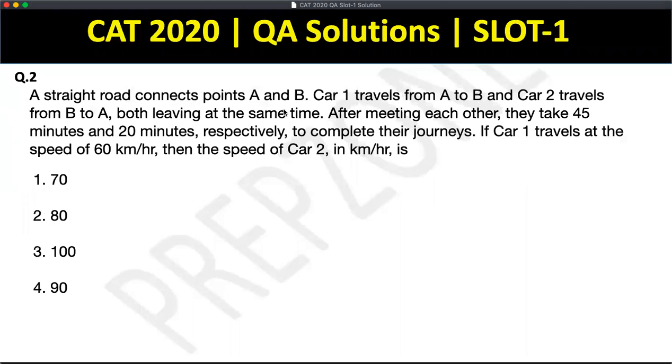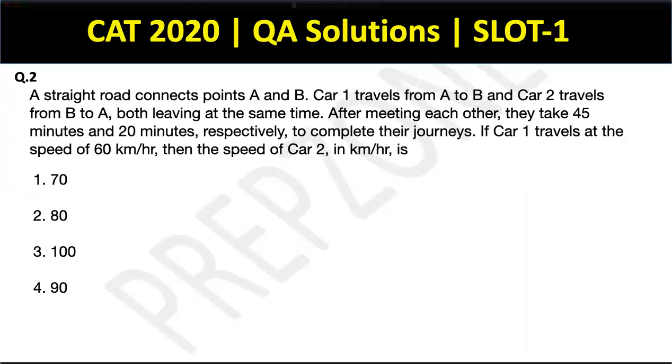So a straight road connects points A and B. Car 1 travels from A to B. All right. So there is a straight road from points A to B. Car 1 travels from A to B, so this is 1, and this is 2 from B to A. Both leaving at the same time. Cool. So after meeting each other, they take 45 minutes and 20 minutes respectively to complete their journeys.